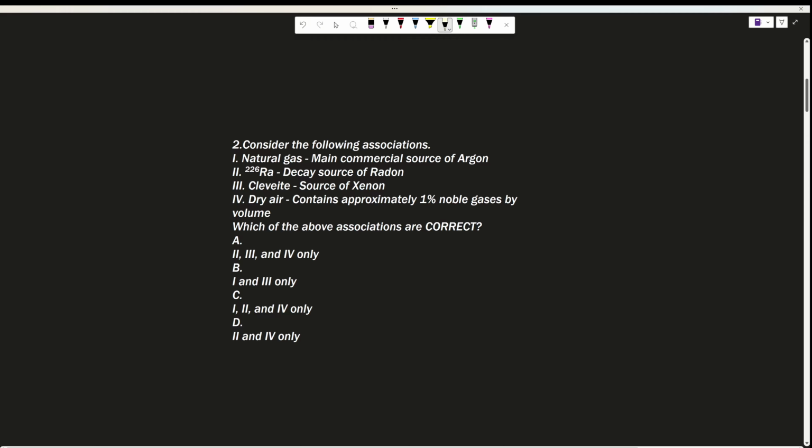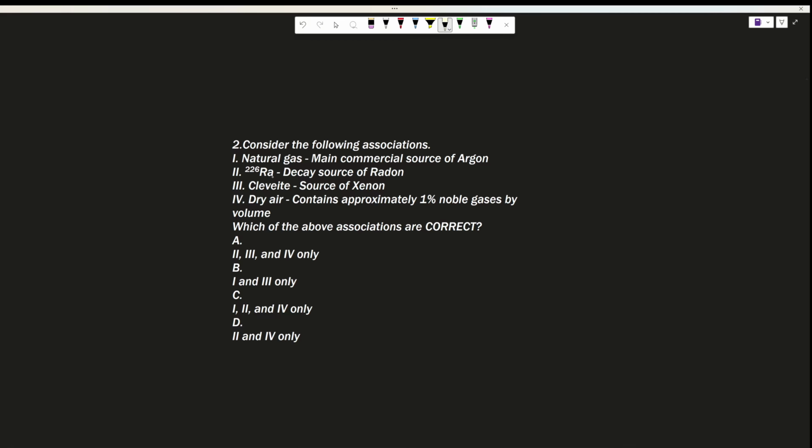Consider the following associations. Natural gas is given as main commercial source of argon. It's not for argon, right? Just now we have seen it is for helium. Then radium, it is the decay source of radon. That is true actually.